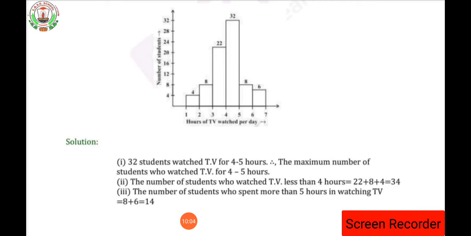So dear students, here our exercise 5.1 is completed, isn't it? This is the last question. In the 3rd video, this exercise is going to be completed. Now in the next video, for exercise 5.2, we are going to see exercise 5.2. Okay, there also 5 questions will be there.